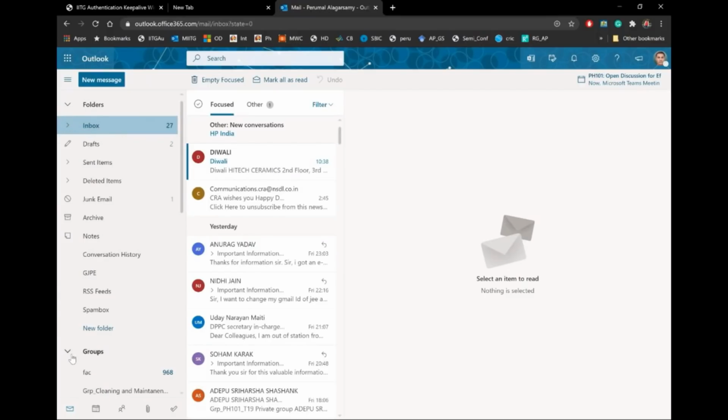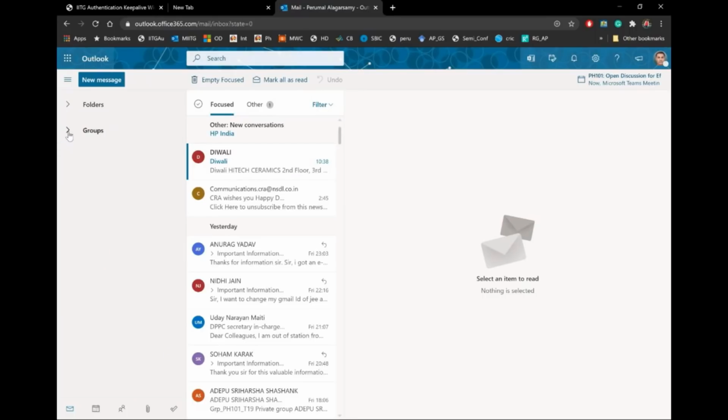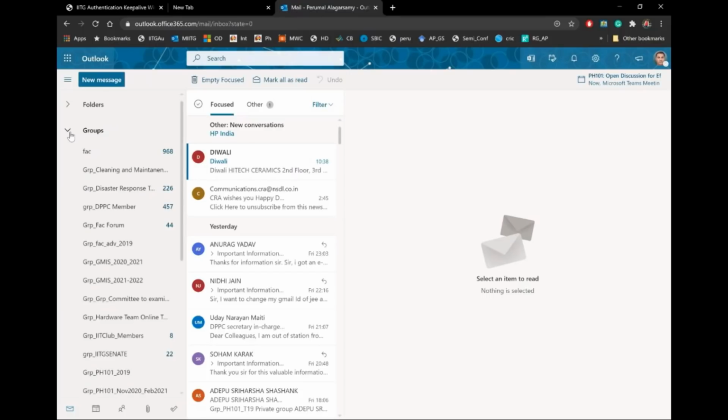Now in the group also, you may sometimes need some of the groups, like your friends if you create them, which is very important. Other lab activities are important. Now what I can do is that I can make them favorite. What is favorite? It will come on top. So let me see a particular group.